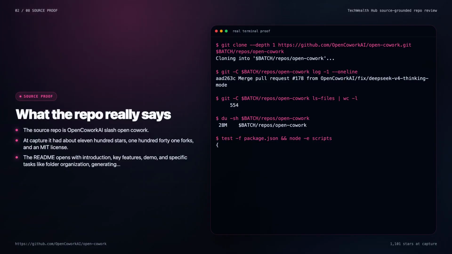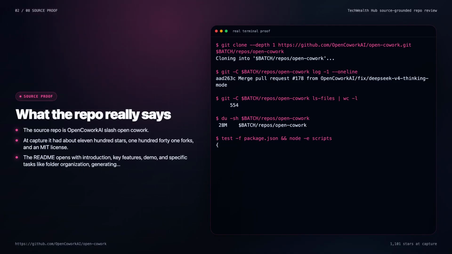The README opens with introduction, key features, demo, and specific tasks like folder organization, generating presentations from files, generating spreadsheets, GUI operation, and remote control with Feishu. The install section gives a Homebrew path for macOS, a download installer path, and a source build path. The source path is normal Electron-style work. Clone the repo, run npm install, run npm run rebuild, then npm run dev.